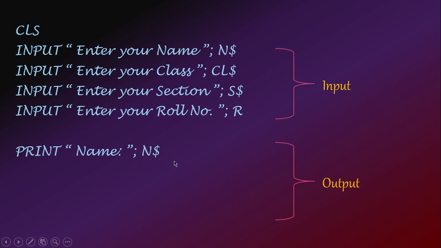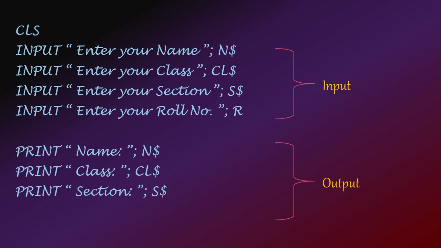In the same manner, Class, then whatever value you have stored in CL$ will be displayed. Section, then whatever section you have stored in S$ will be displayed, and finally roll number in R will be displayed. When my program completes, to mark the end of the program I use the command END.